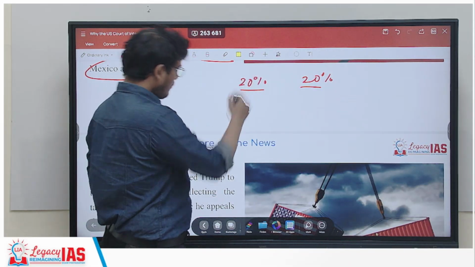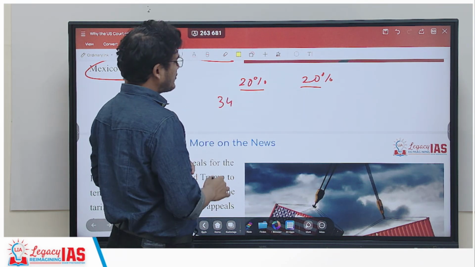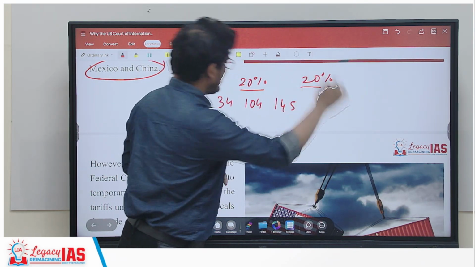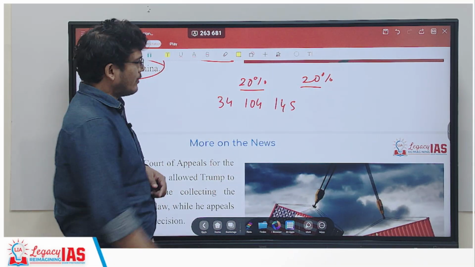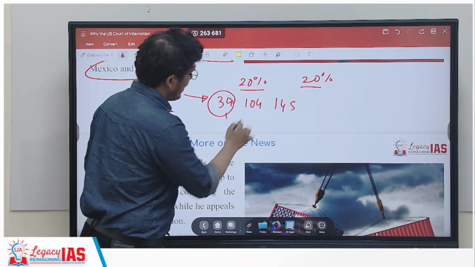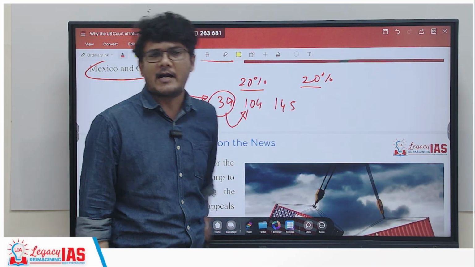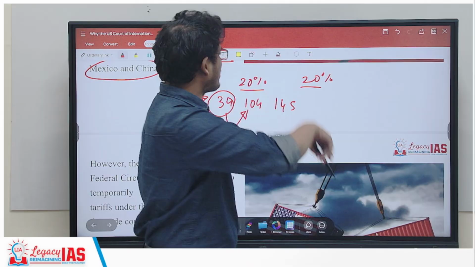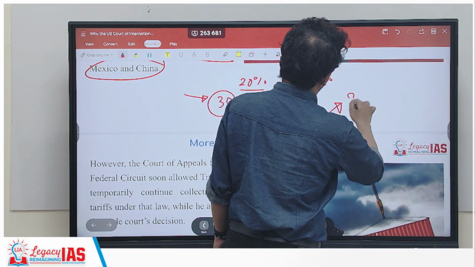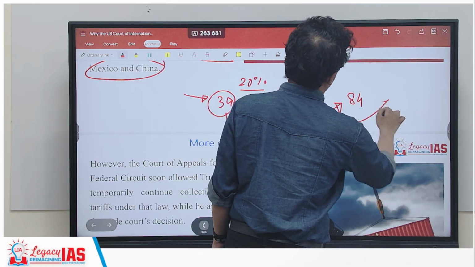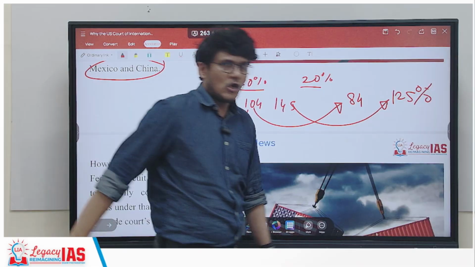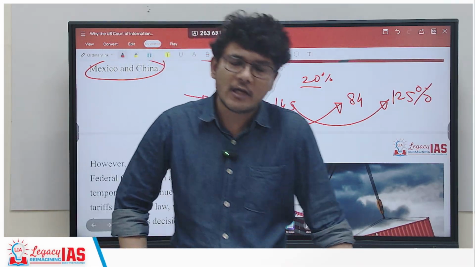From this, USA increased to 34%, then went on to 104%, and then went on to 145%. So first 34% was increased. On 2nd of April it went to 104 and subsequently 105, and then there was a counter from China. When it reached 105, China countered with 84. When it reached 145, it countered with 125%. So this is the tariff war which we are talking about.